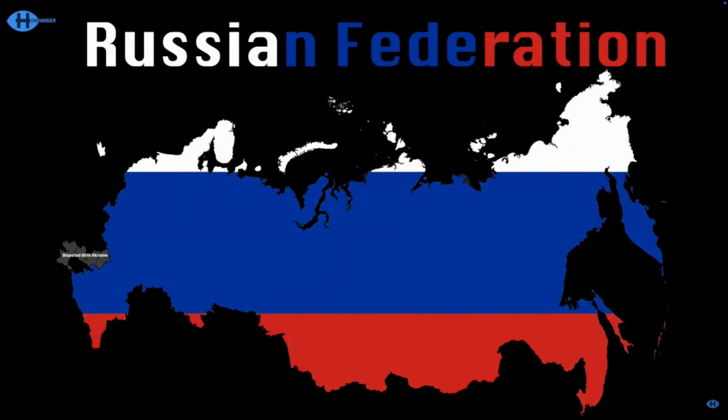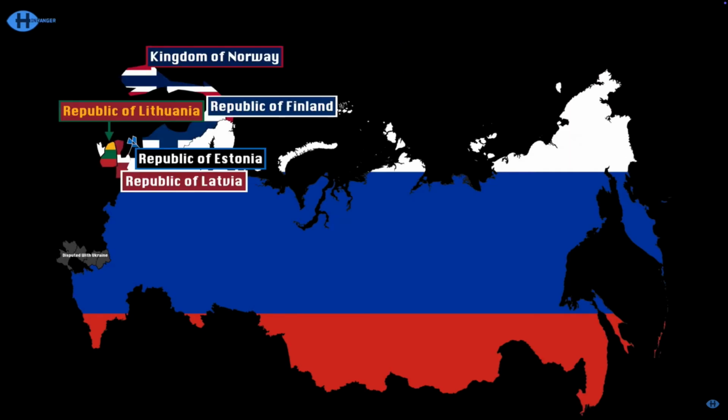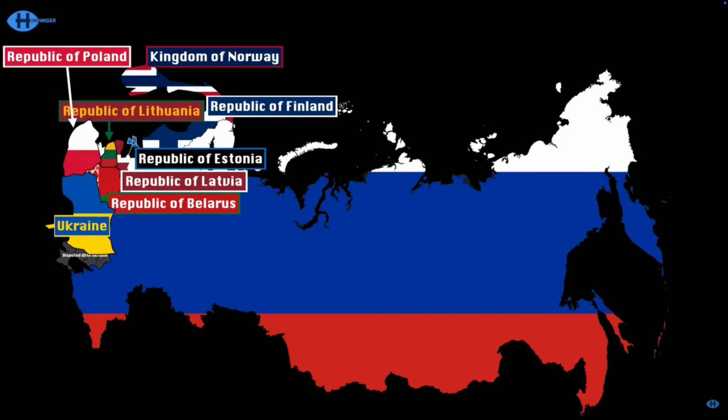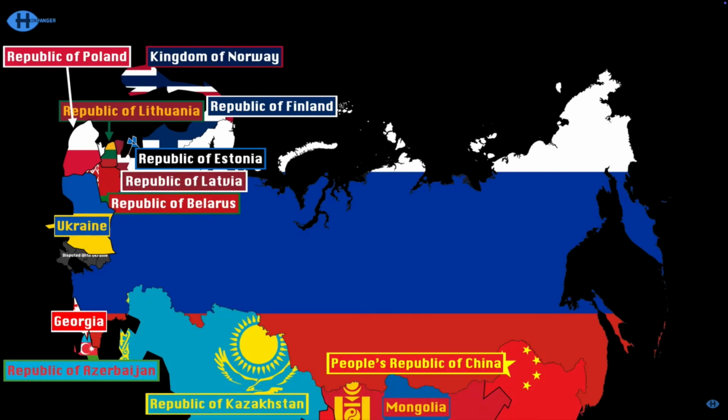The Russian Federation spans across Europe and Asia. It's the largest country in the world by land area. Russia's occupation of some of Ukraine's territory is not internationally recognized, but it still borders 14 countries: Norway, Finland, Estonia, Latvia, Lithuania, Poland, Belarus, Ukraine, Georgia, Azerbaijan, Kazakhstan, Mongolia. Lastly, the People's Republic of China and the Democratic People's Republic of Korea, aka North Korea.